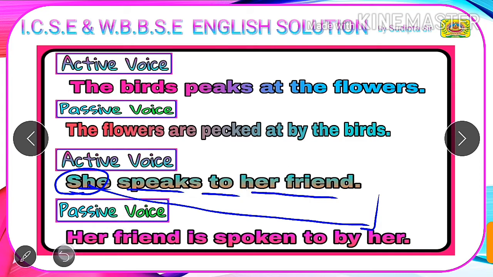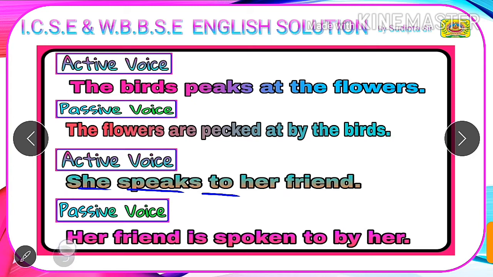After this, our second step is to check the verb given in active voice. Here the main verb in active voice is in simple present tense, because the structure of simple present tense is subject plus verb, that is the V1 form or the base form of the verb, and if our subject is third person singular, that is he, she, it, or any other singular name, then we add s or es or ies with the verb. Here our subject is she, which is third person singular, that is why we have added s with the base form of the verb speak. So students, we have found out that our verb is in simple present.